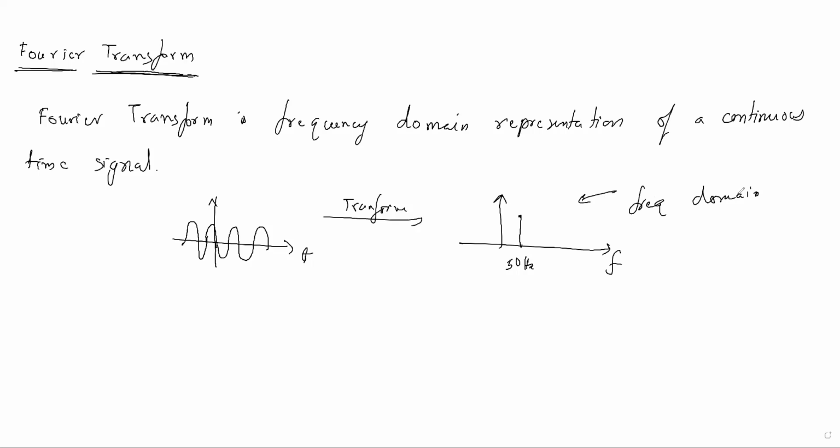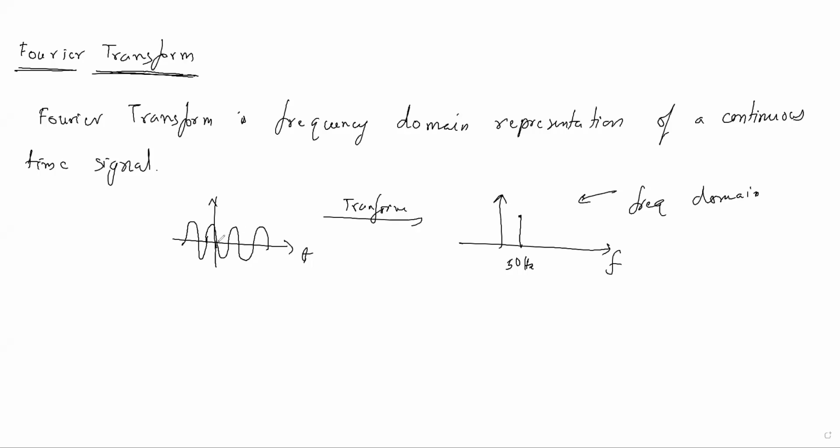Based on this frequency only, our communication takes place, like radio, internet, satellite, and mobile communications. All this communication takes place in different frequency bands, and we should know the components of this channel. So this is a very important component, and we can find the frequency component present in the signal with the help of the Fourier transform only.